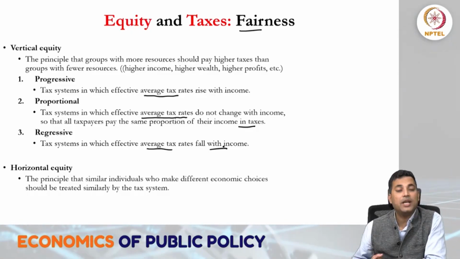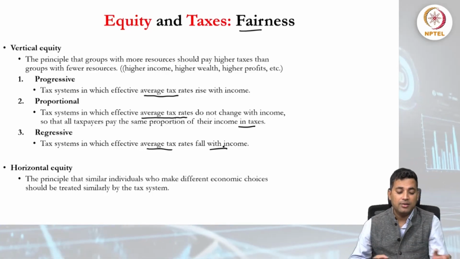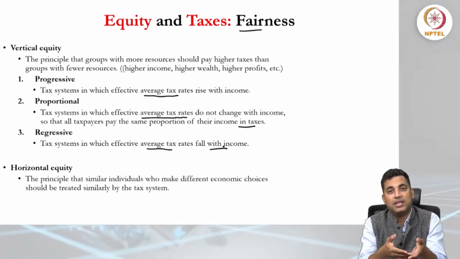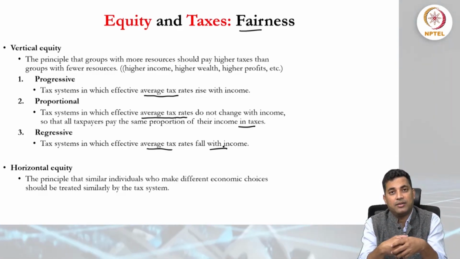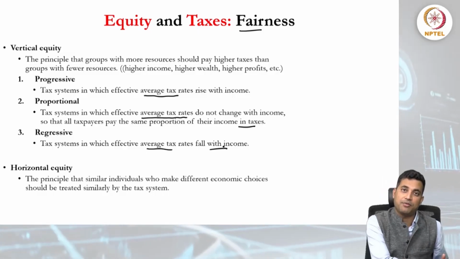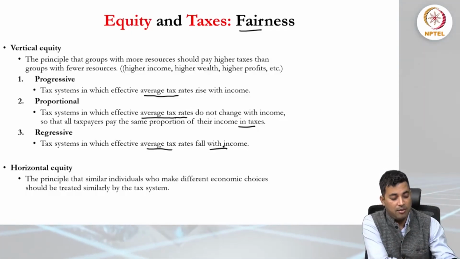Individuals will pay the taxes accordingly. This is the point we discuss when equity and taxes come together, and here we are talking about fairness in the taxation process.